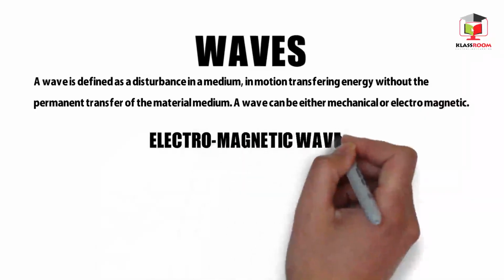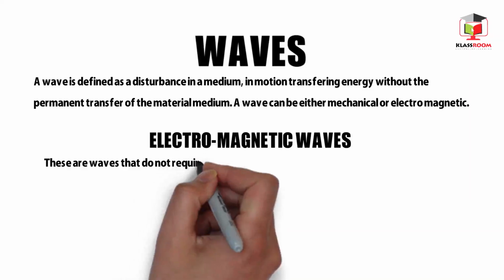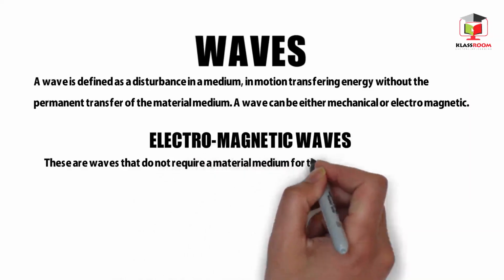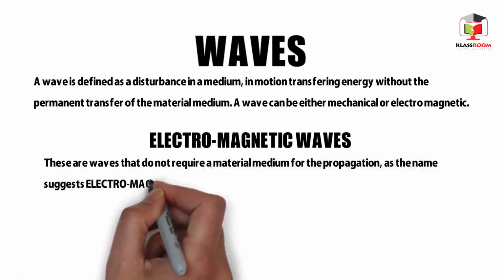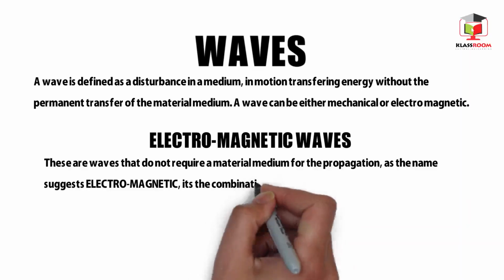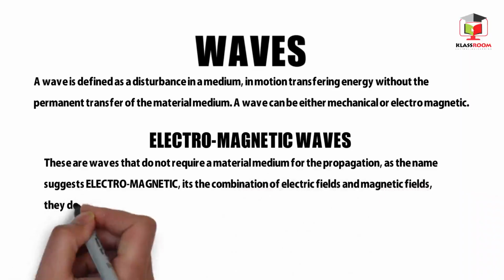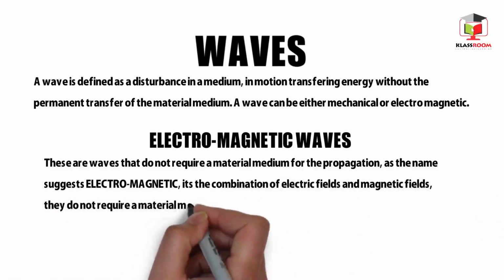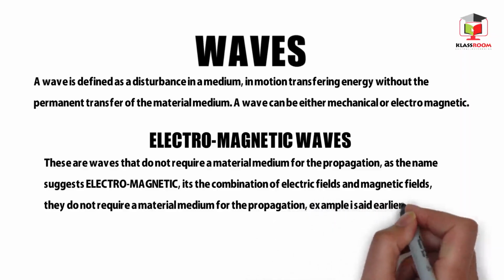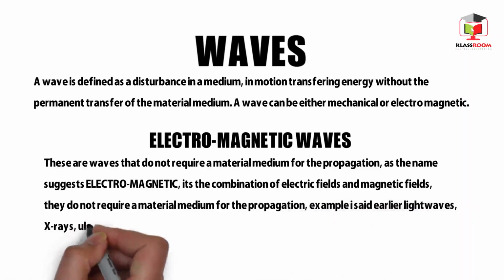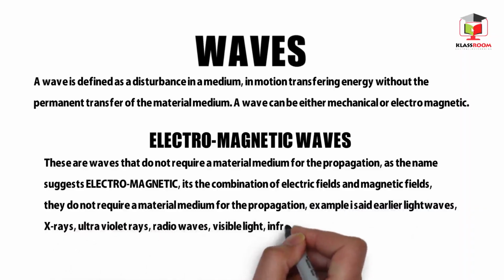Electromagnetic waves. These are waves that do not require a material medium for their propagation. As the name suggests, electromagnetic is a combination of electric field and magnetic field. They do not require a material medium for their propagation. Examples, as I said earlier: light waves, X-rays, ultraviolet rays, radio waves, visible light, infrared, etc.